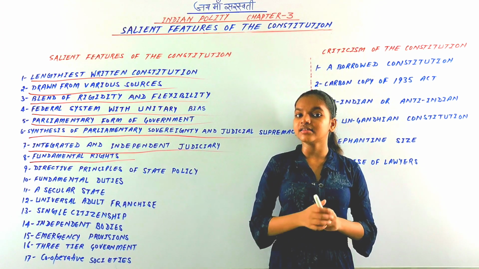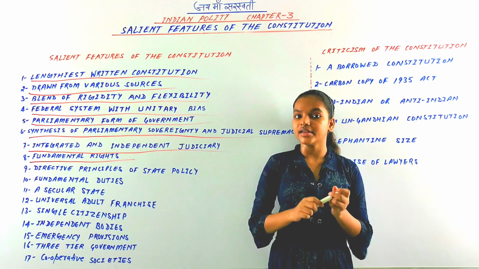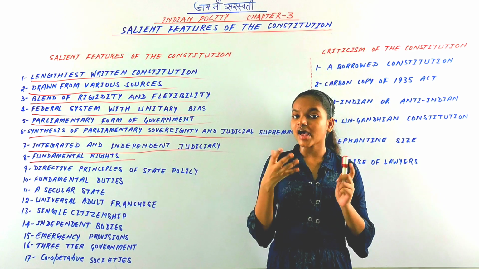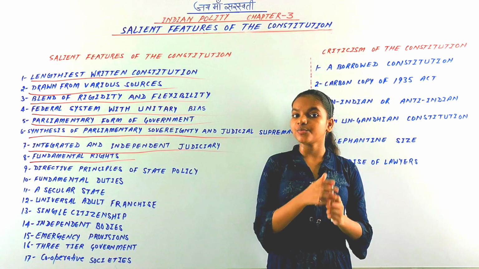The Supreme Court is the guarantor of the fundamental rights of citizens of India. If any citizen's fundamental right is violated, then he or she can appeal to the Supreme Court.